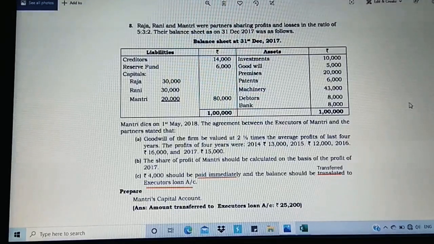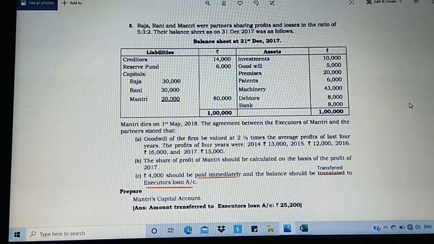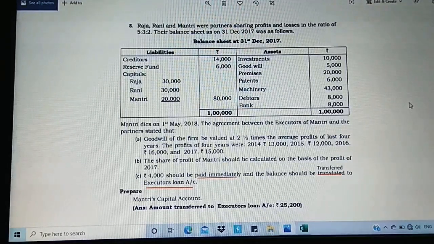See this, in case of accrued profit, that is profit and loss suspense account, that will keep changing based on the instruction given. So previously we had it based on the sales of 1 lakh and we had to calculate, but here it is based on the previous year, that is the 2017 profit of 15,000, which we are supposed to take up for the calculation. This is very important.